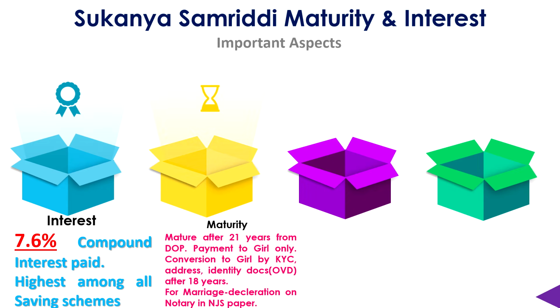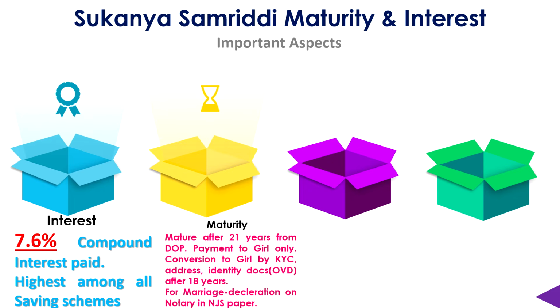Then comes the maturity part. The maturity will be given after 21 years from the date of opening. From the date of opening, maturity will be paid only after 21 years, and it is not based on the age of the child. You should remember it is 21 years from the date of opening.